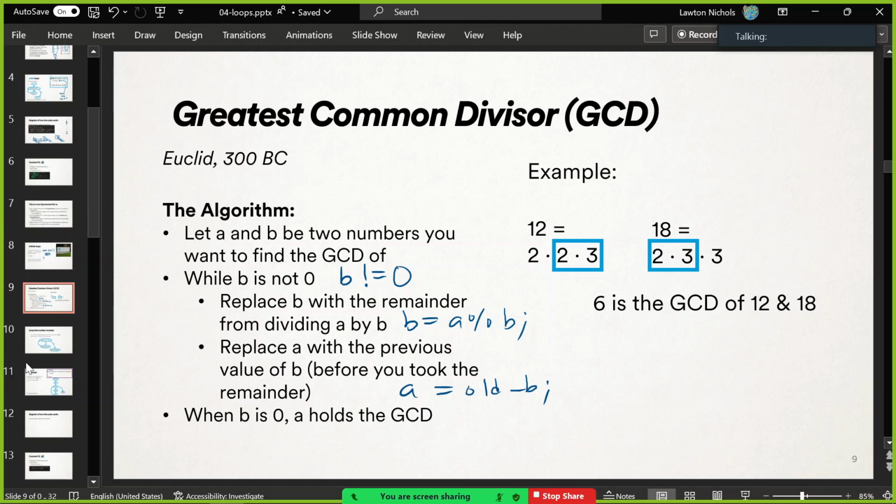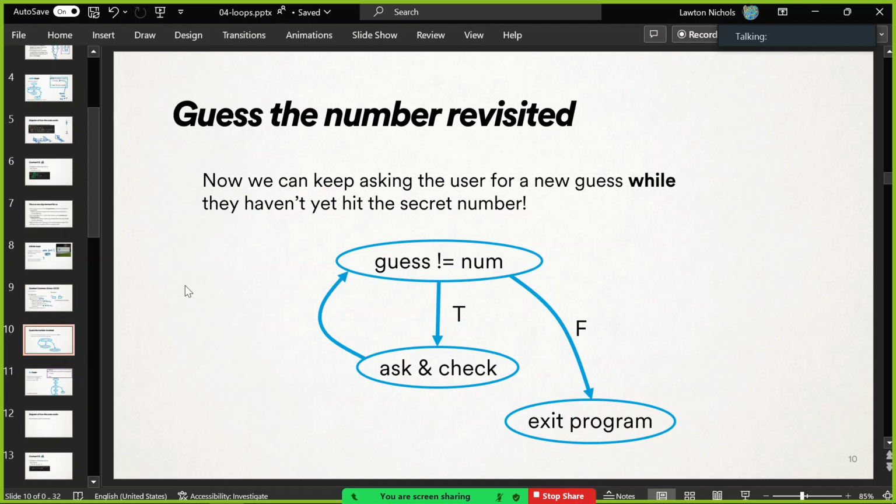Let's see, what else do I want to talk about? Oh, okay, we're ready. Do you want to solve that guess the number game? Like, do it right? Have it last as long as the user keeps typing the wrong answer? Have it keep going forever? Because now we can keep asking. We can keep asking the user for a new guess, and here's the condition, while they haven't got it right yet. That's the secret. We needed a while loop.